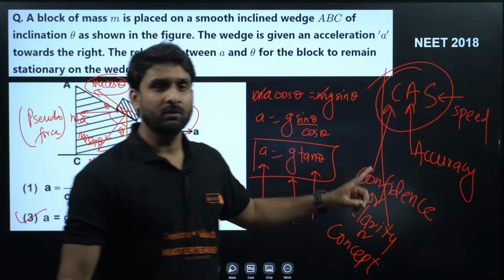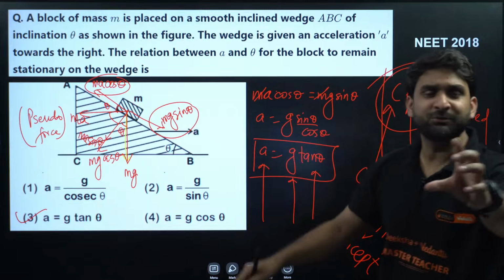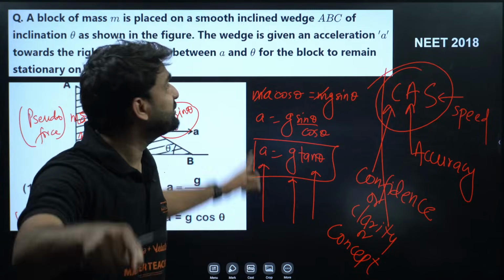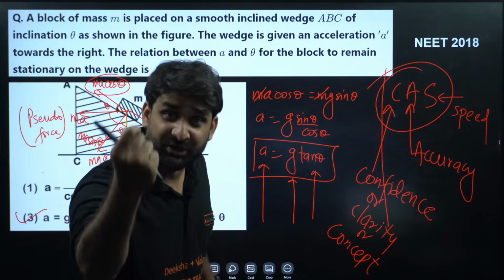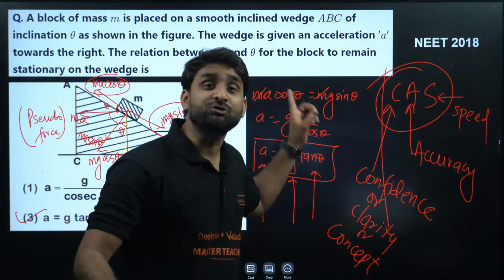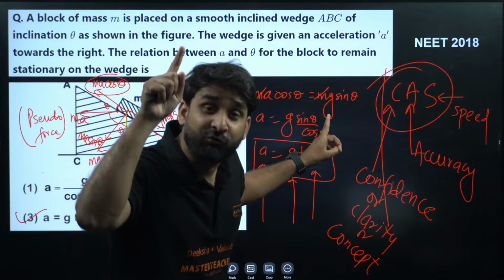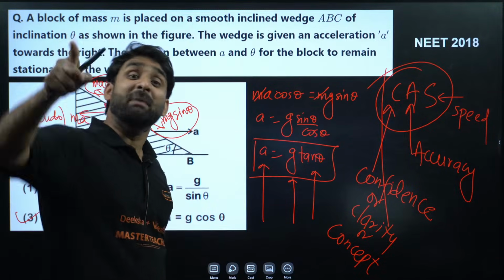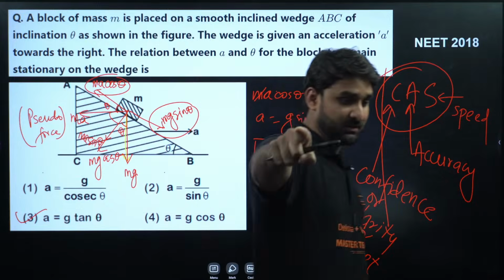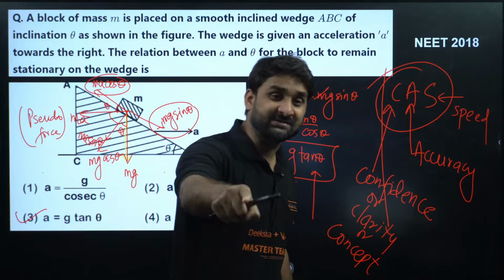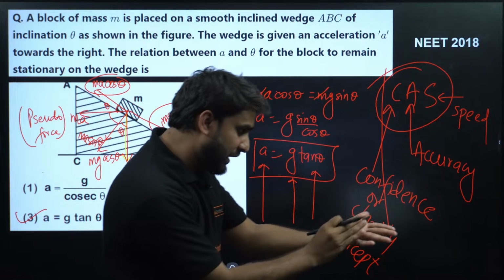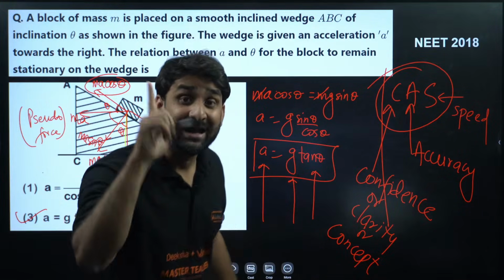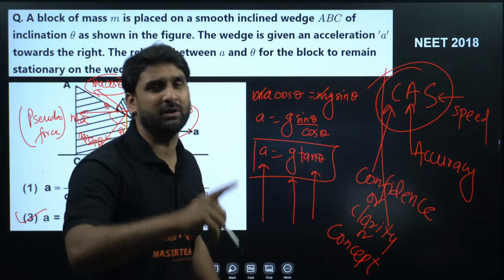If you can solve this question, an average student can also solve this question. But the question is, who will solve it just in 10 seconds, in 20 seconds, in 1 minute? And who is utilizing 5 minutes or 10 minutes on a single question? That impacts the result, rank and score, my dear champion. This is all about confidence, accuracy and speed. How speedily and how accurately you solve physics questions matters a lot, and it plays a vital role in the NEET exam.